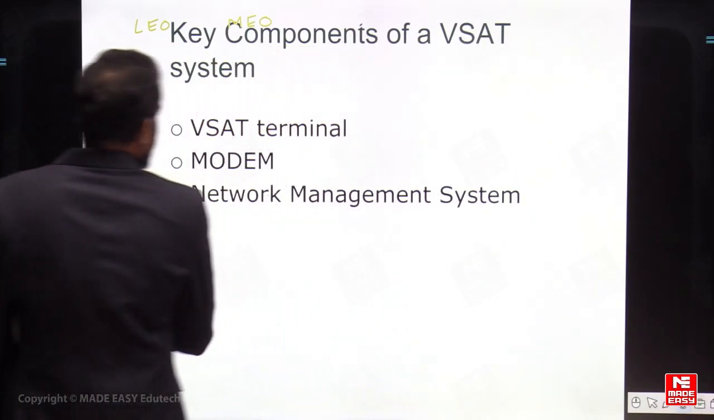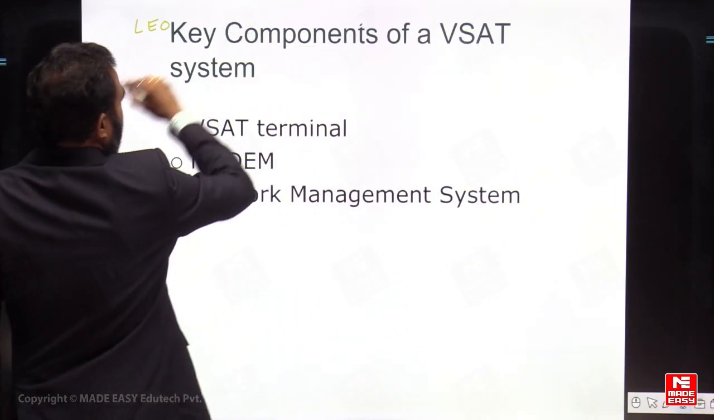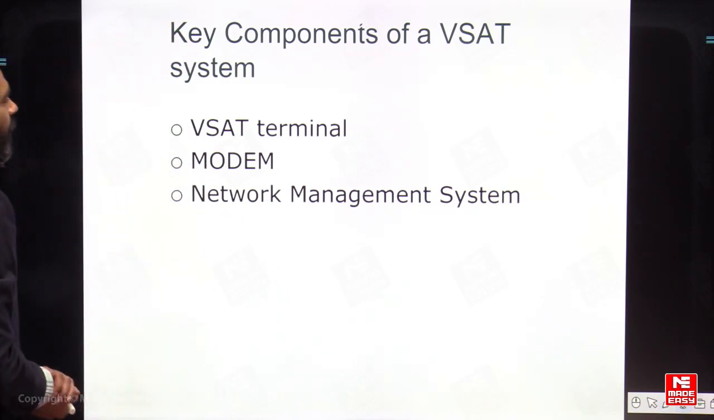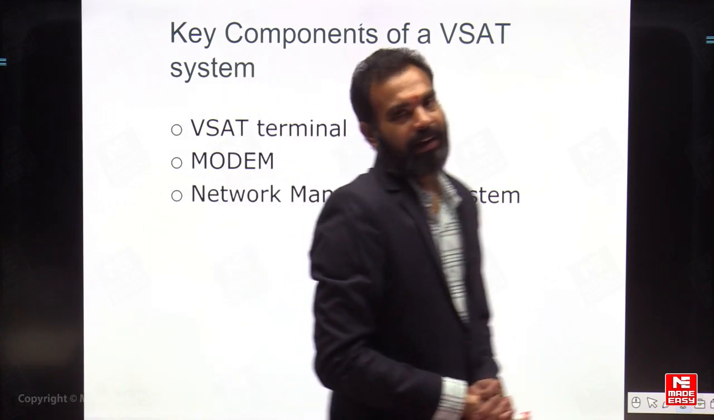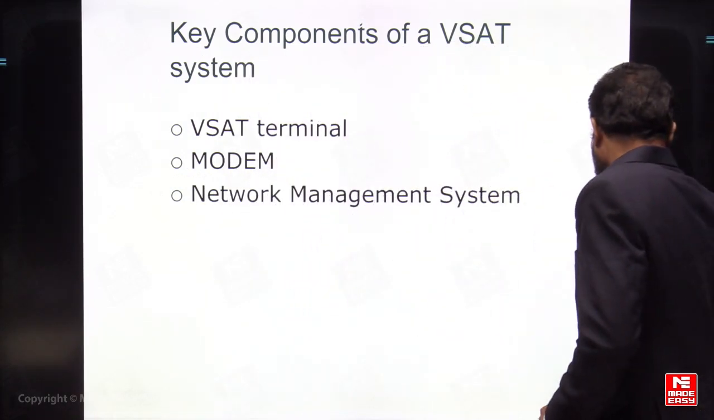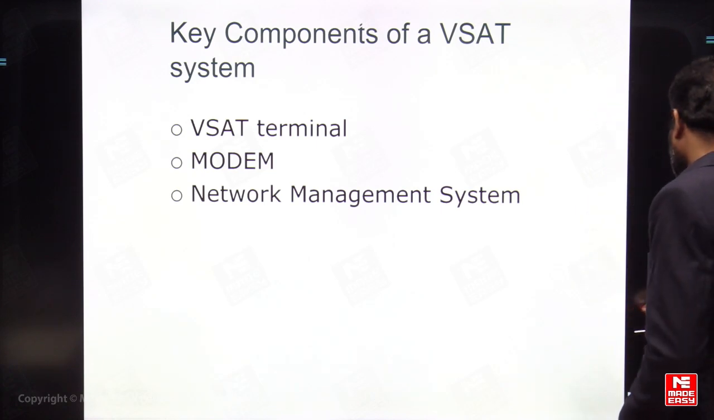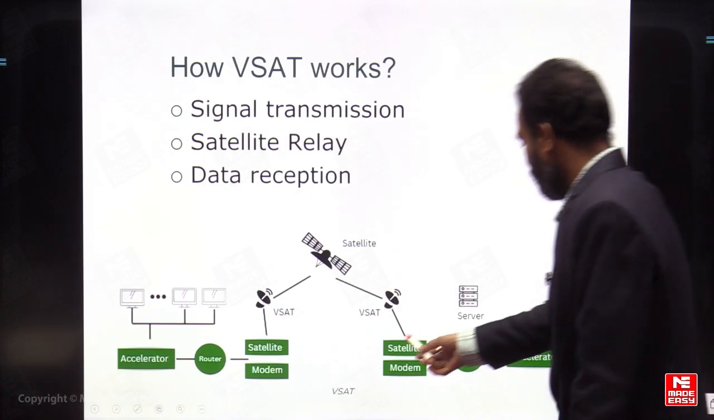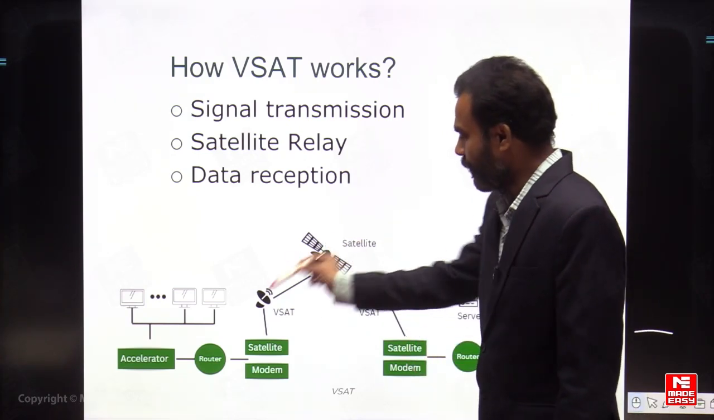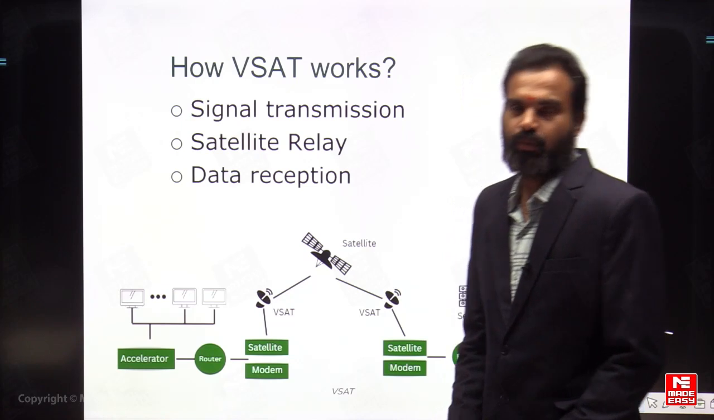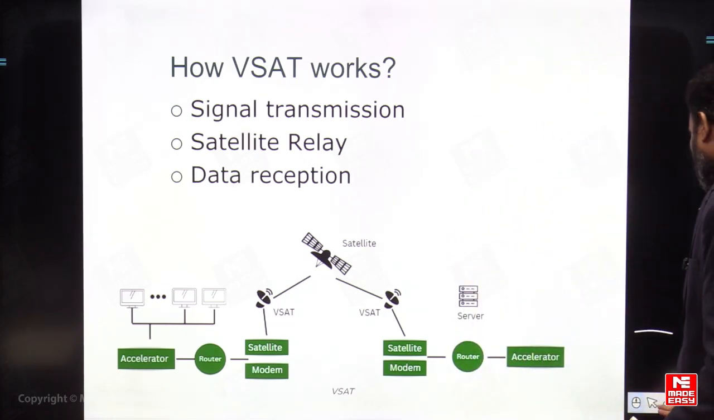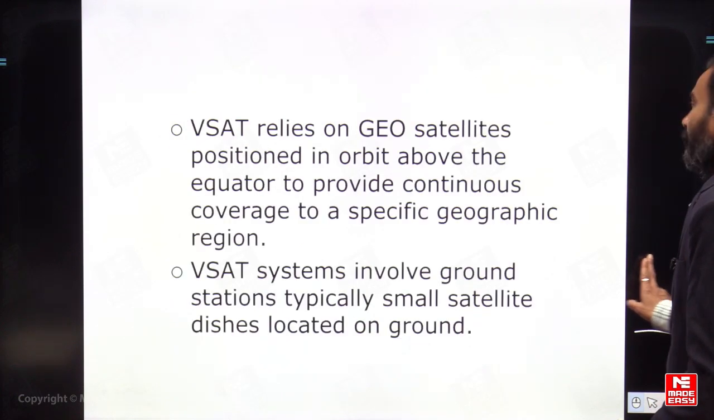So we can discuss the next topic, the key components of the VSAT system. The key components of the VSAT system are the VSAT terminal, modem, and network management system. In the previous diagram we also saw the VSAT modem, and we can discuss it here. This is a satellite modem which connects to the VSAT, and from there it sends to the satellite. From the satellite it comes again to the VSAT, the very small aperture terminal. A small dish antenna is placed, which is a very important component.